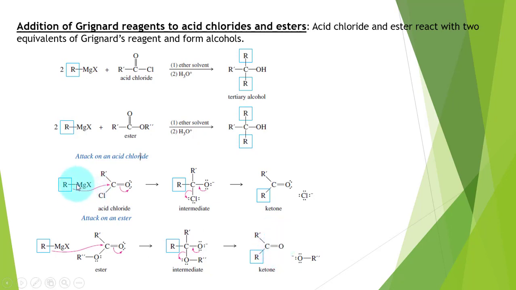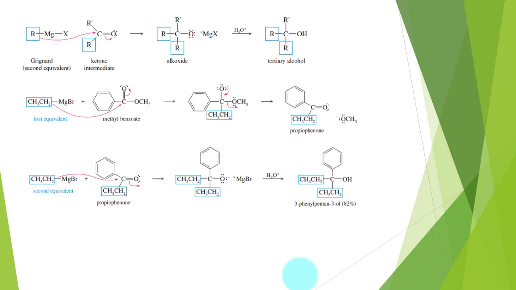Reaction mechanism is given, in which acid chloride and esters react with one equivalent of alkyl magnesium halide, and in the intermediate alkoxide ions are formed, which on rearrangement form ketones. Now these ketones on reaction with one more equivalent of alkyl magnesium halide will get converted into magnesium salt of alkoxide, which on protonation form tertiary alcohols. Some more examples are given over here.